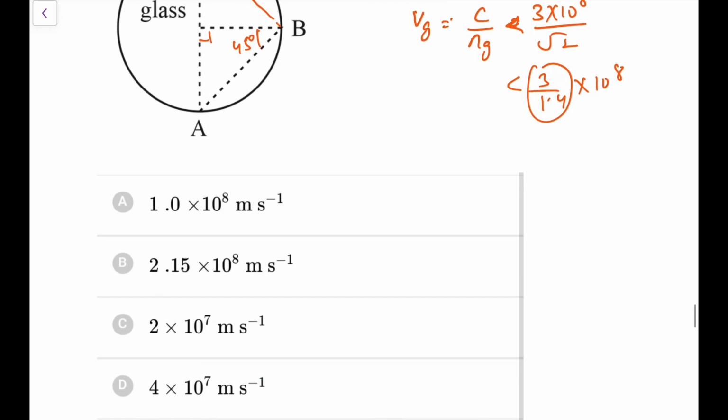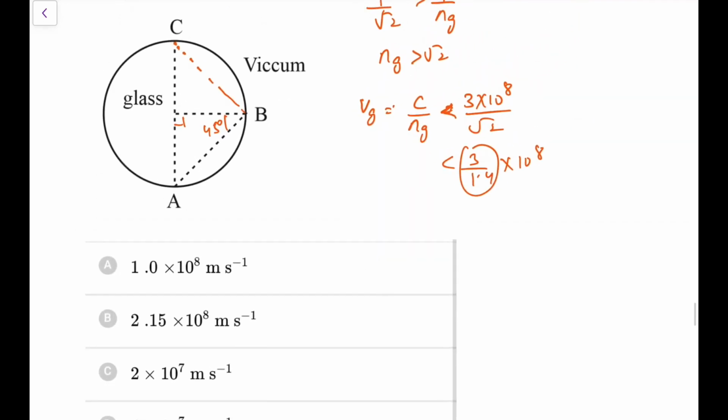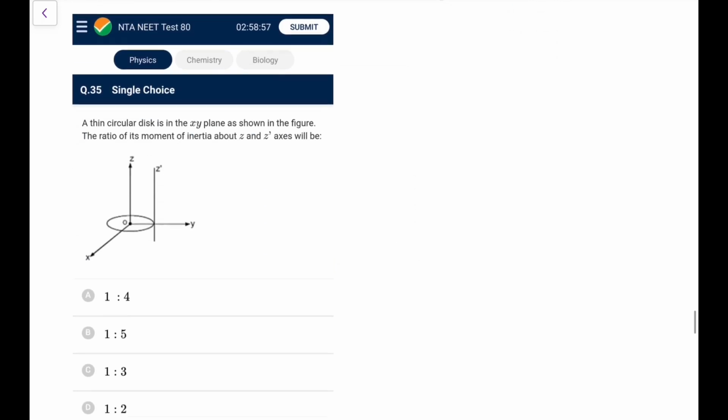So it should be less than that. So it cannot be, it can be 1 into 10 to the power 8. It could be 2 into 10 to the power 7. It could be 4 into 10 to the power 7. Let me solve it completely. It is 2, and what we are left with, 20 would be 1, left with 60, so 2.14 something is coming. So yes, it cannot be the option. So B cannot be the particular option in this case.